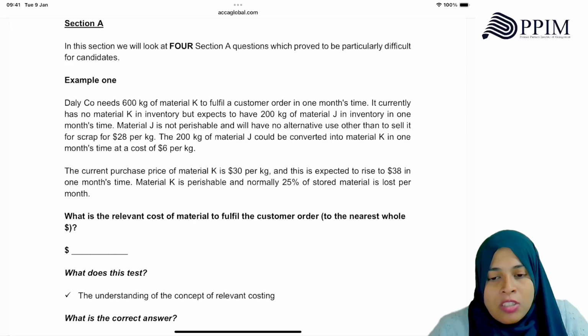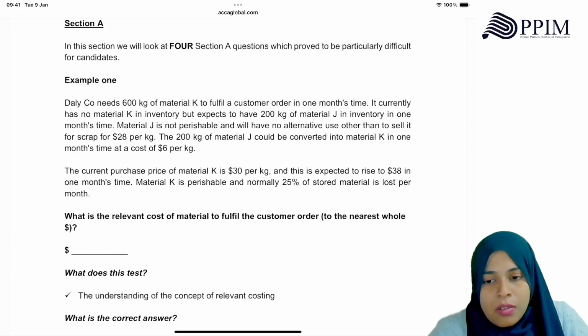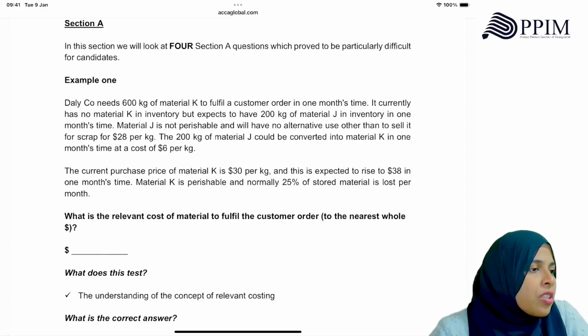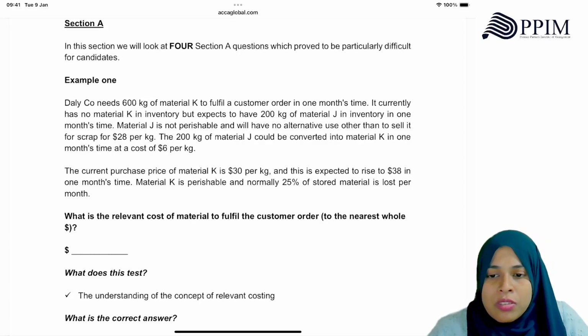What is the relevant cost of material to fulfill the order? Now, when do they need this? They need the K in 1 month's time. So, what will you take for this? Material K, it currently has no material. That means it's not in inventory. So, ideally, they have to repurchase it. But is it regularly used? Then what we have to do is find the material K for the current price and then find out how much will be remaining after.